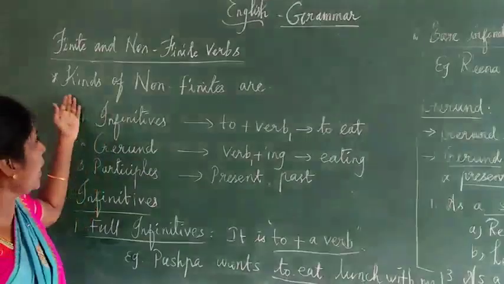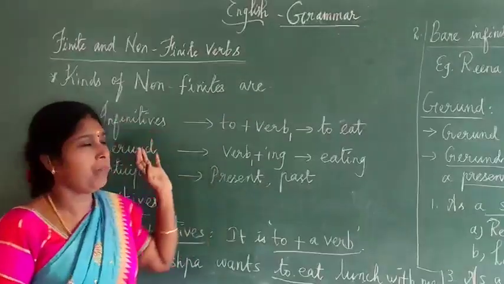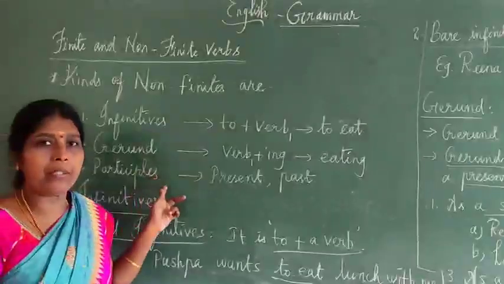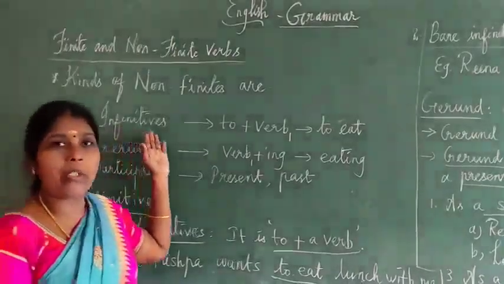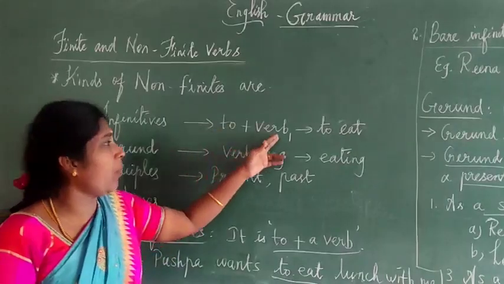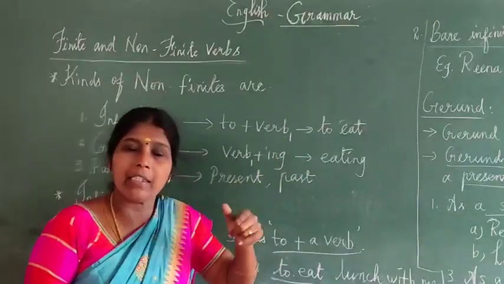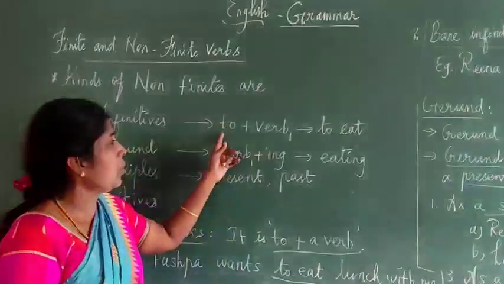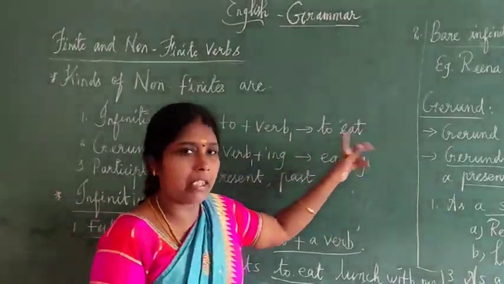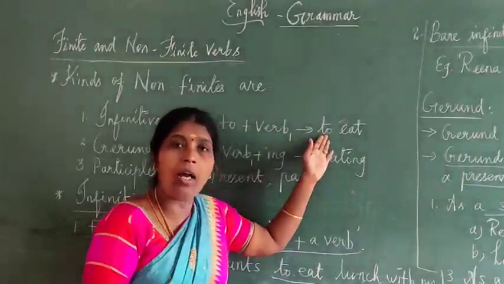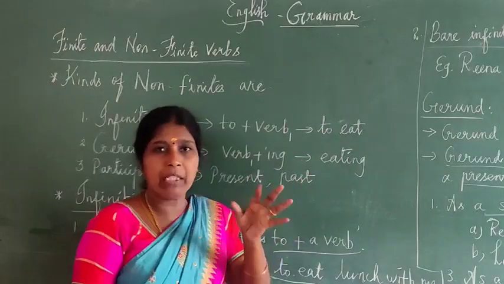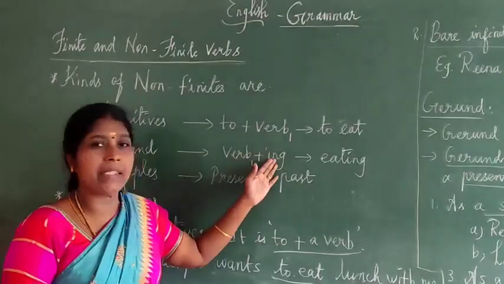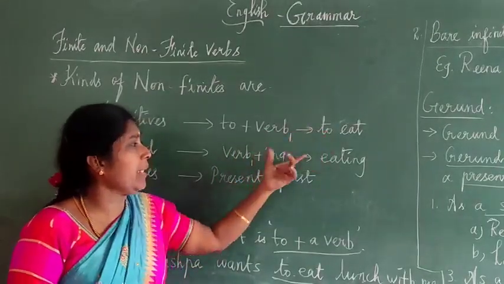Now we have to see the kinds of non-finite verbs. What are the kinds? Infinitives, gerunds and participles. First one, as I already told you, infinitive means to plus verb 1. Verb 1 means the base form of the verb, like eat, give, the present form. For example, to eat. After to, we should always write verb 1 only. Next one, gerund means verb 1 plus ing; if we take eat, it means eating.